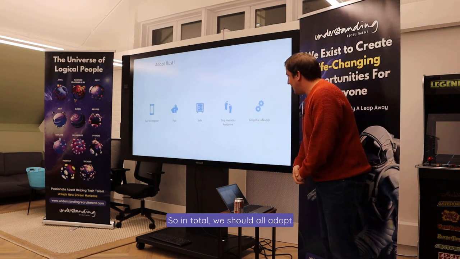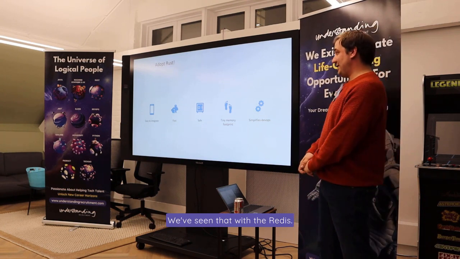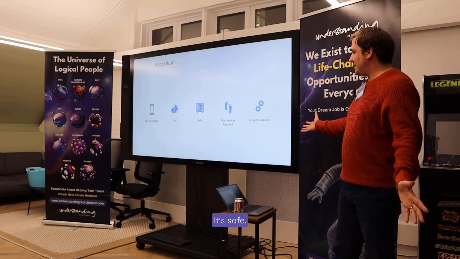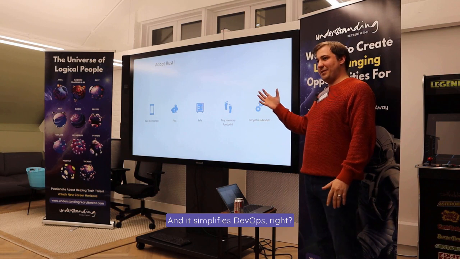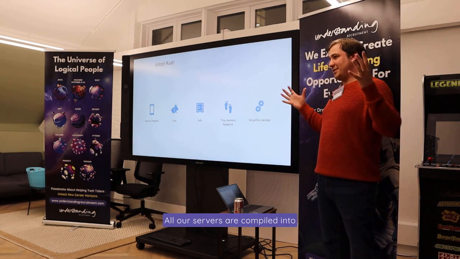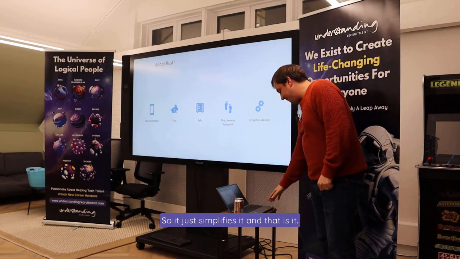So in total, we should all adopt Rust because it's easy to integrate, right? We've seen that with Redis, we've seen that with PyO3. It's really fast, everyone knows that, right? It's safe, has a tiny memory footprint with our distroless, and it simplifies the DevOps, right? We don't have any init containers. All our SQL is compiled into one binary. All our servers are compiled into the same binary. So it just simplifies it.